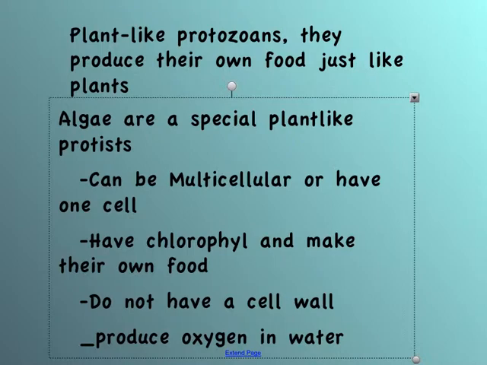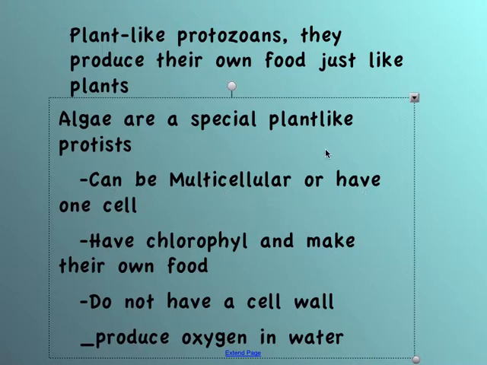There are also a number of plant-like protists, and they share many of the qualities of plants, but they're much smaller, and you'll see some differences in a second. They do produce their own food like plants, but they don't have chloroplasts. Algae is one that you've heard of, and it's very important to many marine ecosystems. They can be multicellular, or they can have just one cell.